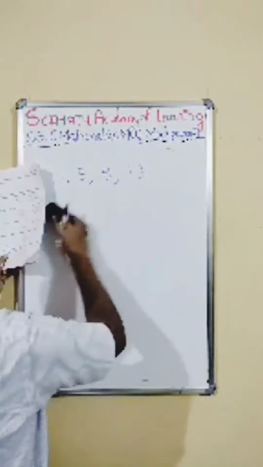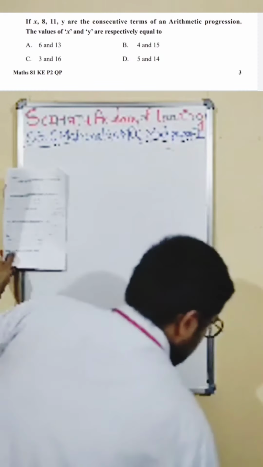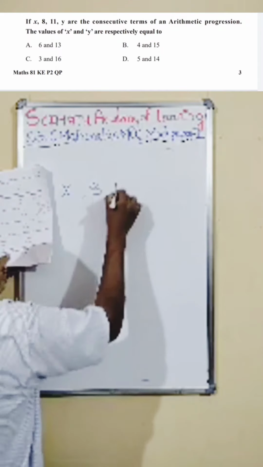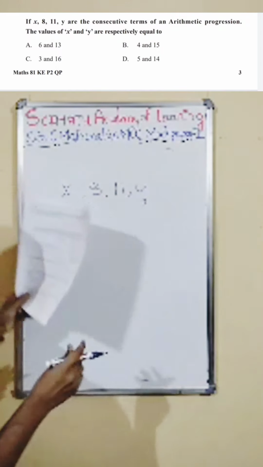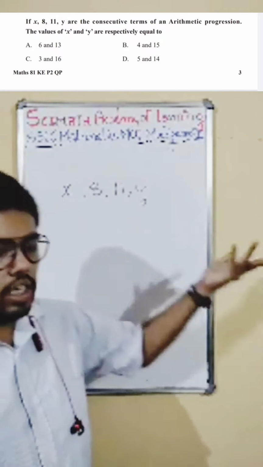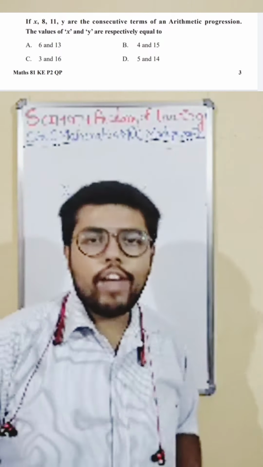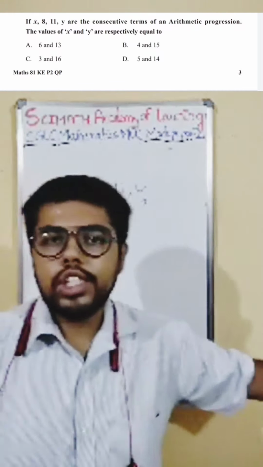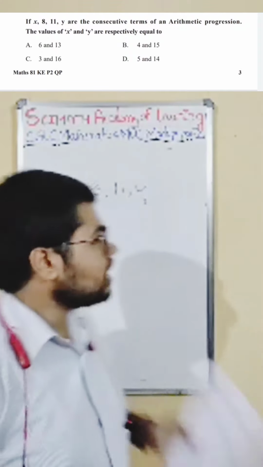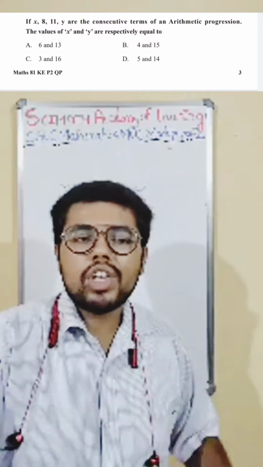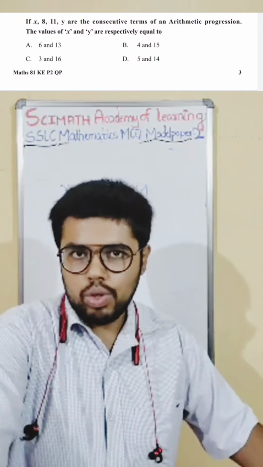Let us quickly go to the next question. This was very easy. Next, the 7th question. x, 8, 11 and y are the consecutive terms of an arithmetic progression. They are asking to find the value of x and y. If you know the concept of AP, it is very easy. What is the concept of AP? I just now told: AP means a number series with the same common difference all through the series.